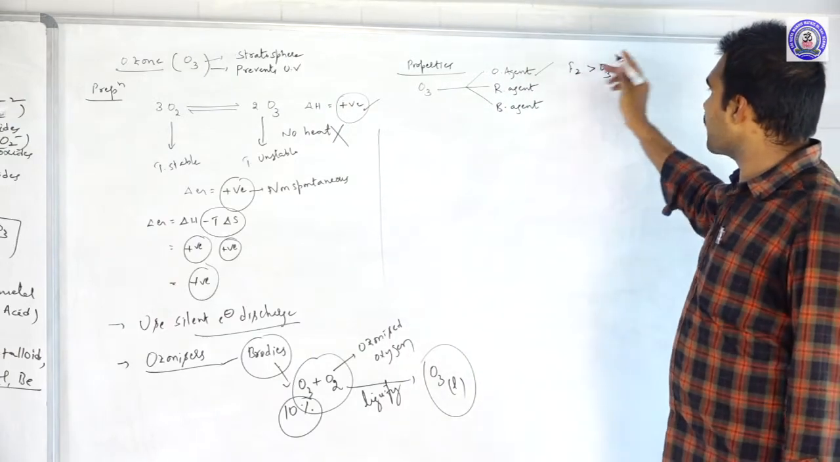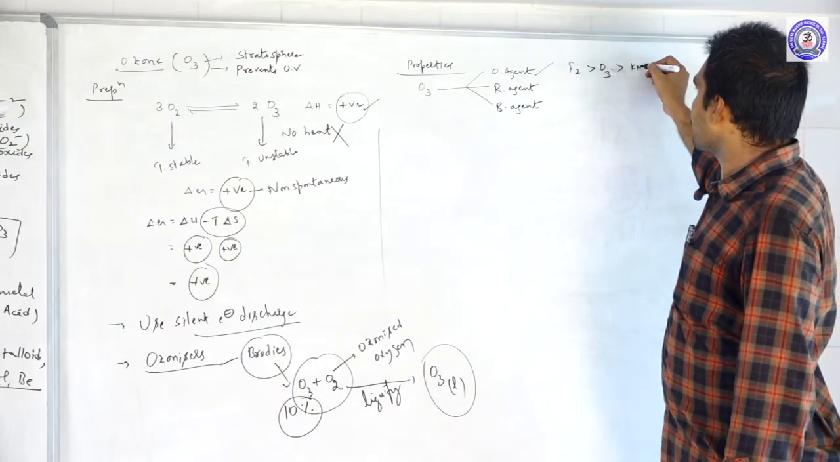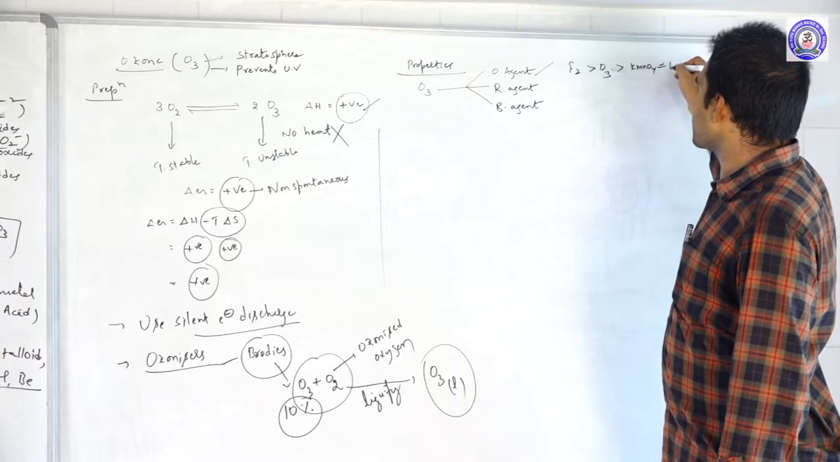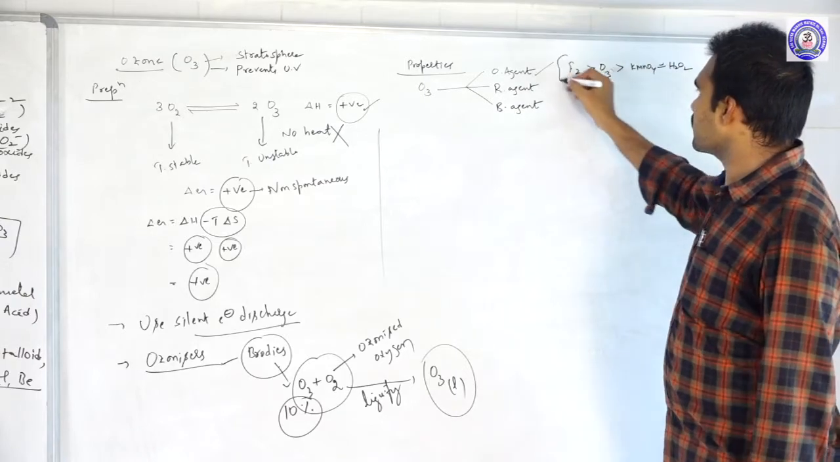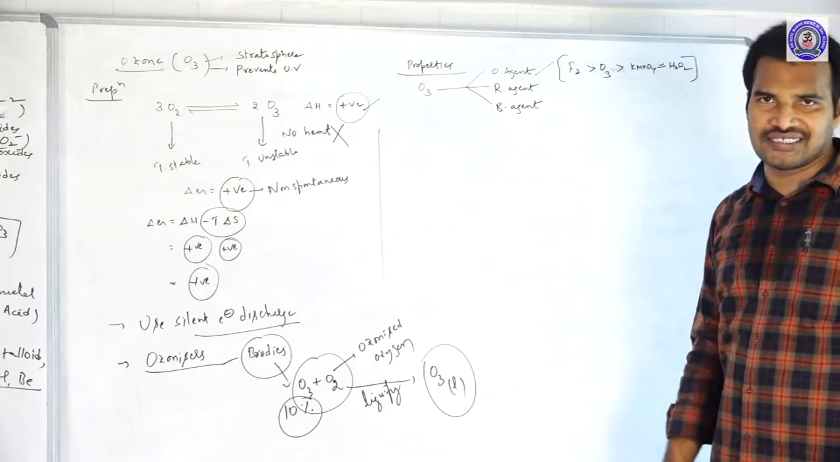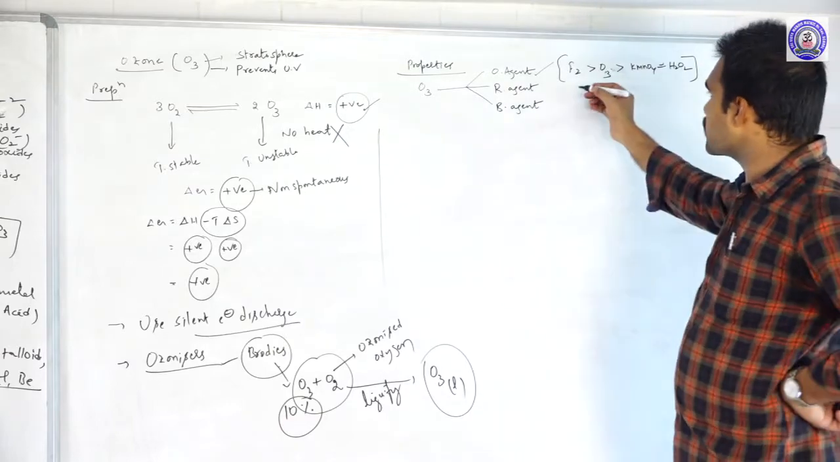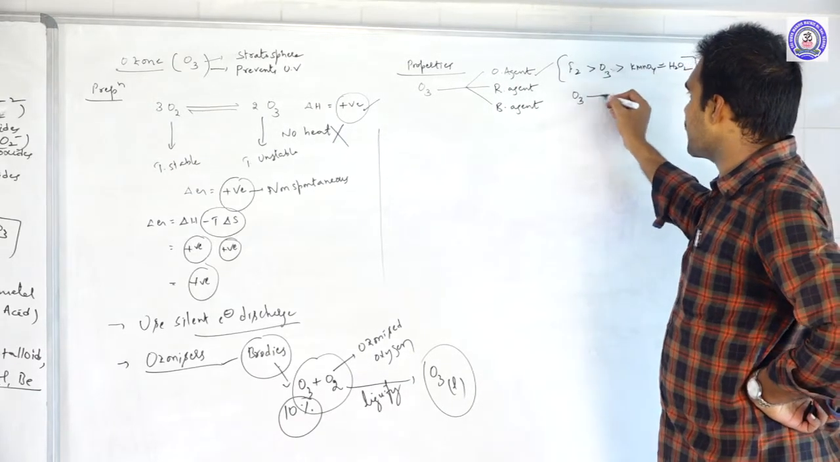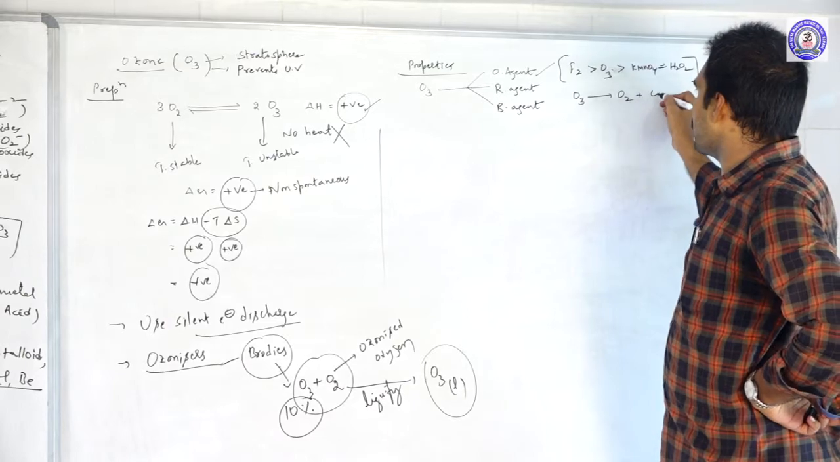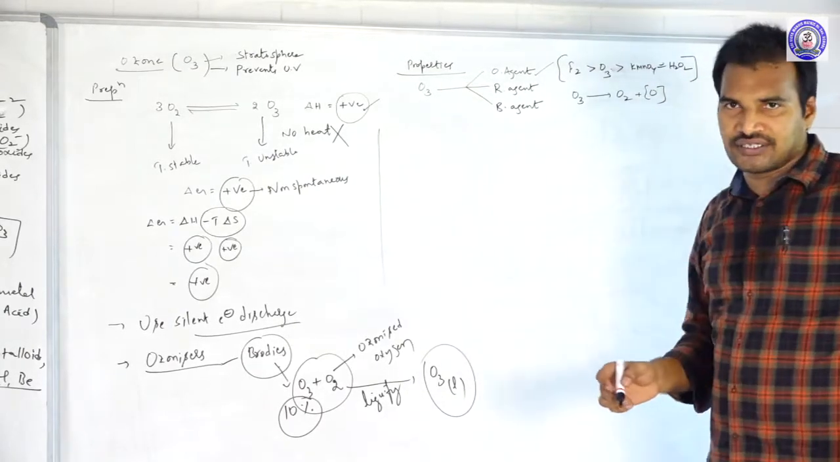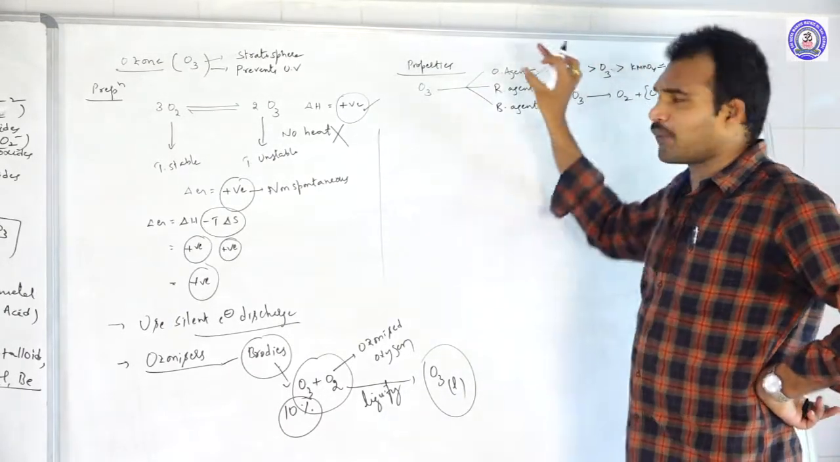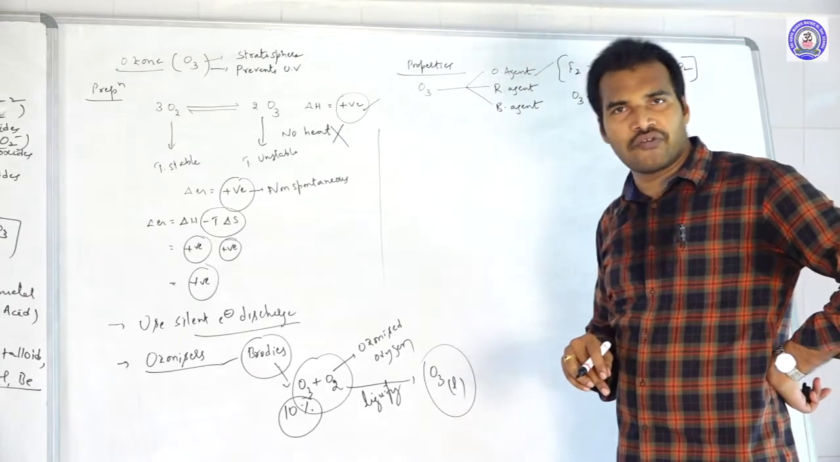It is lesser than fluorine but greater than KMnO4 or H2O2. This is the order of reactivity of oxidizing nature. And how is it showing the oxidizing behavior? Simple. O3 converts into O2 by liberating nascent oxygen, and this nascent oxygen is responsible for the oxidizing nature of ozone.